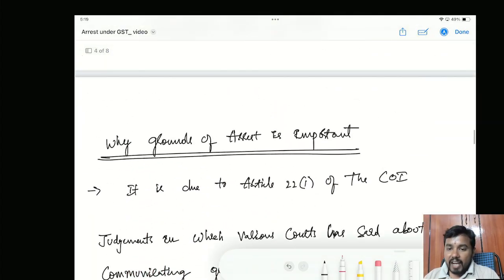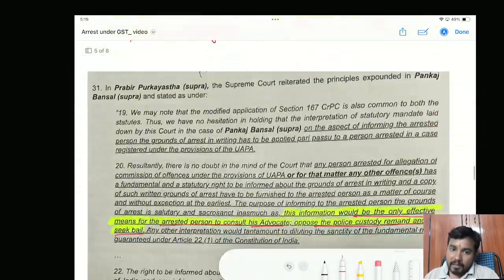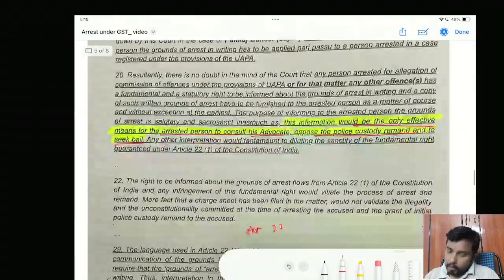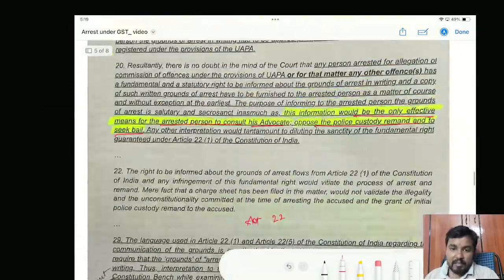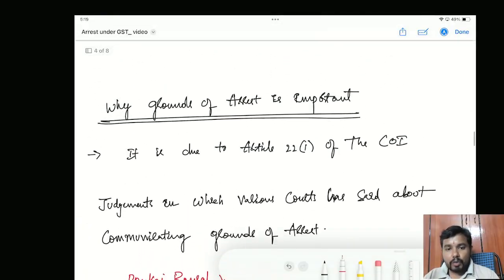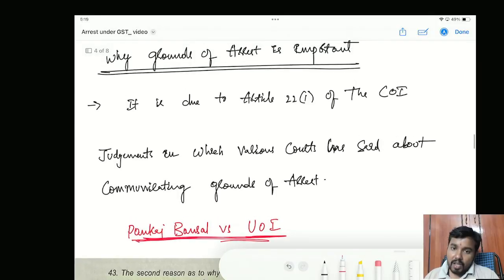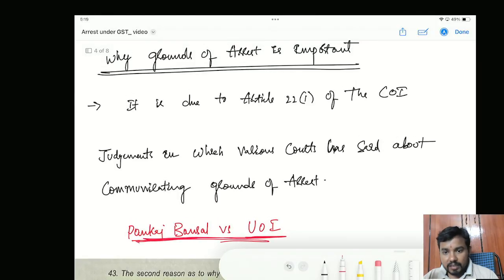That is the reason why after the Delhi High Court judgment, which categorically said that the grounds of arrest have to be communicated, this is the discussion they have referred to. Pankaj Bansal and Prabir Purkayastha, these judgments they have referred, and also another 2 to 3 judgments. No, I have brought only the relevant extracts here. So considering all those judgments, the Delhi High Court said that the grounds of arrest have to be communicated in writing. Accordingly, CBIC amended the instruction.